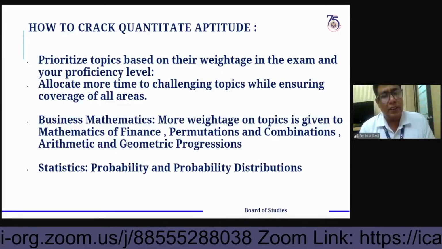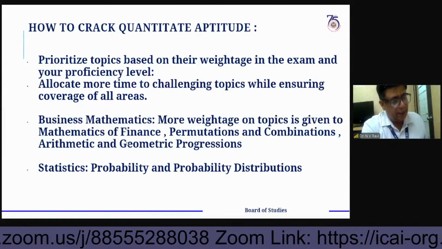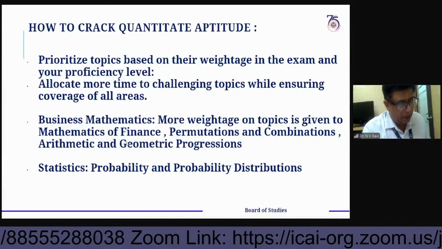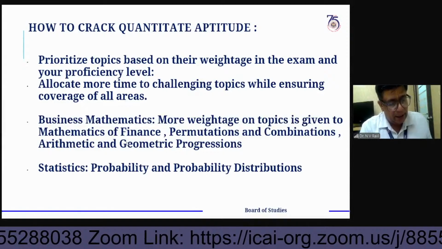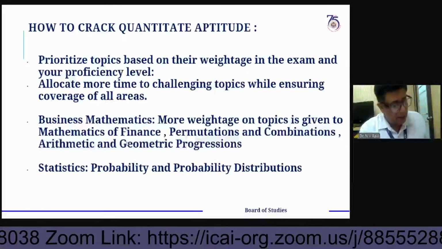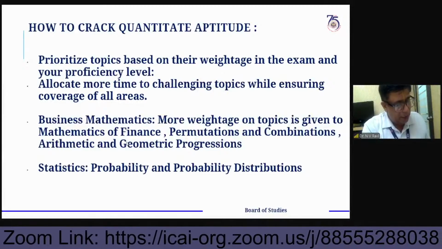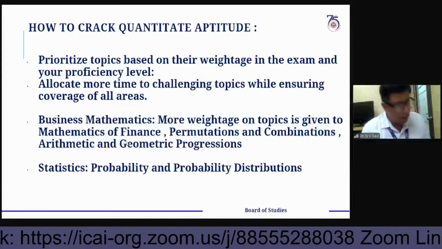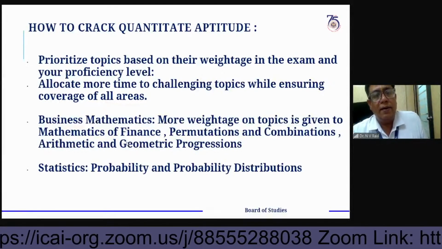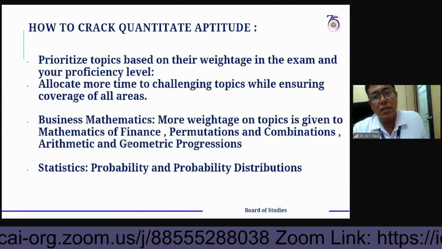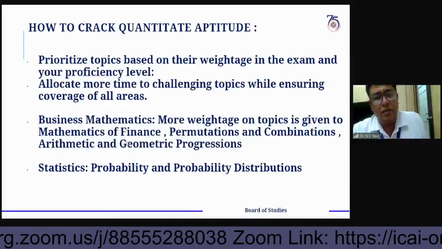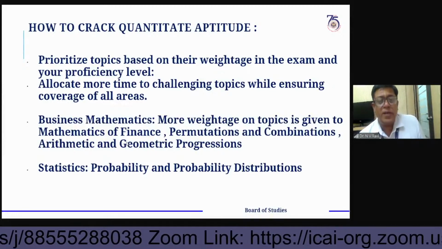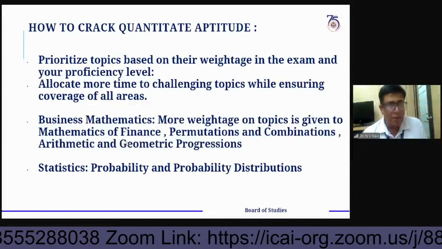My question is, what kind of distribution is the binomial distribution? In the binomial distribution the mean is greater than the variance, and the binomial distribution is a biparametric distribution with two parameters, n and p.